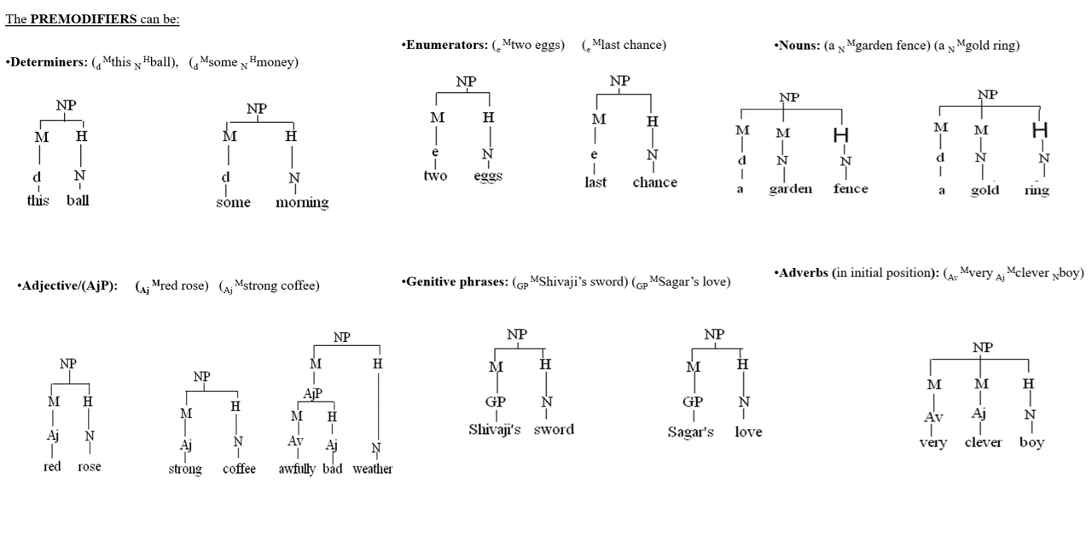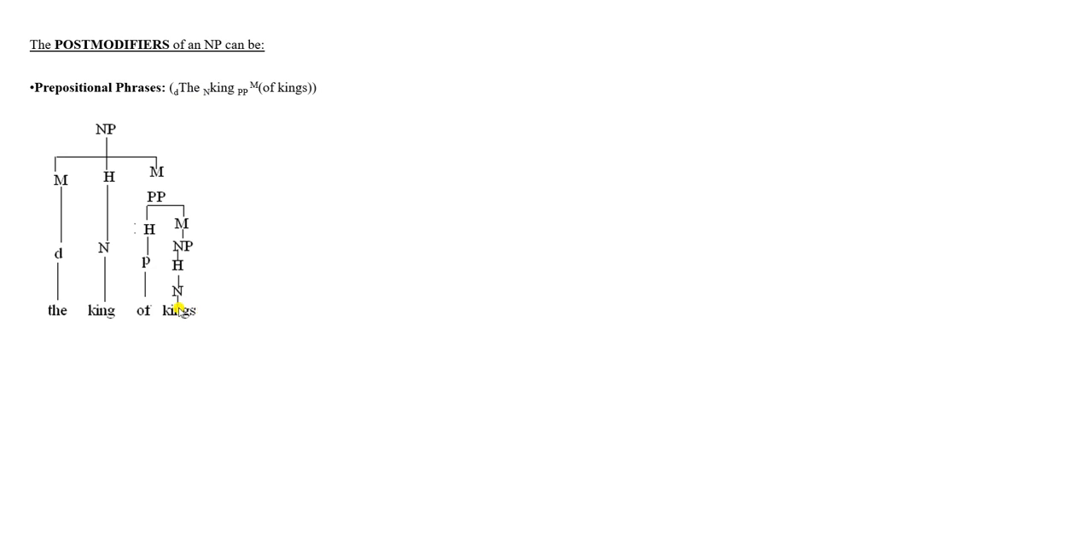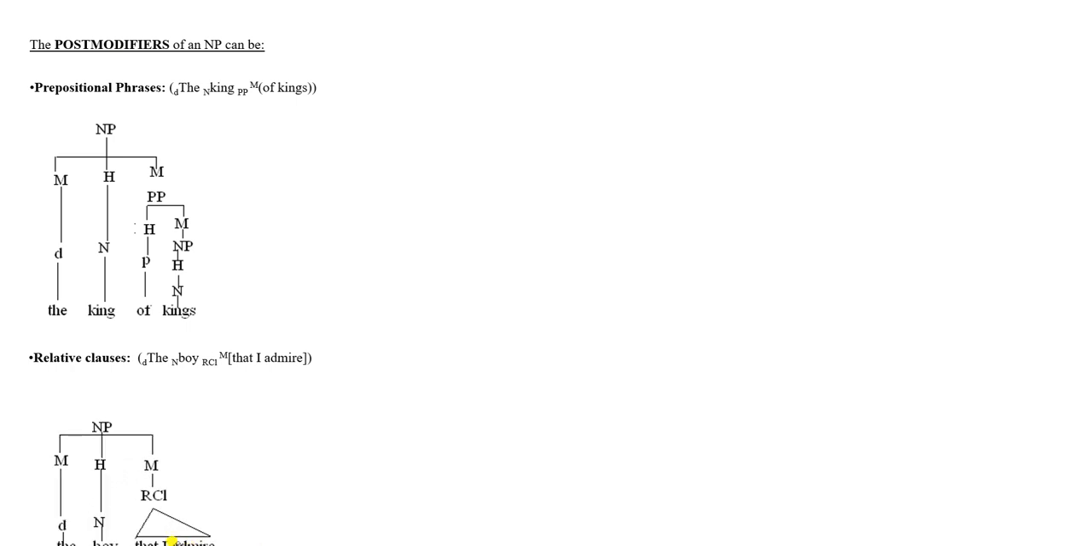So after pre-modifiers, let's move on to post-modifiers in NPs. The very first post-modifier in an NP is a prepositional phrase. In this example, the king of the kings. Of kings is a prepositional phrase which is a post modifier in this NP. Then relative clauses can also function as post modifiers. For example, in this phrase, the boy that I admire is a relative clause which functions as post modifier.